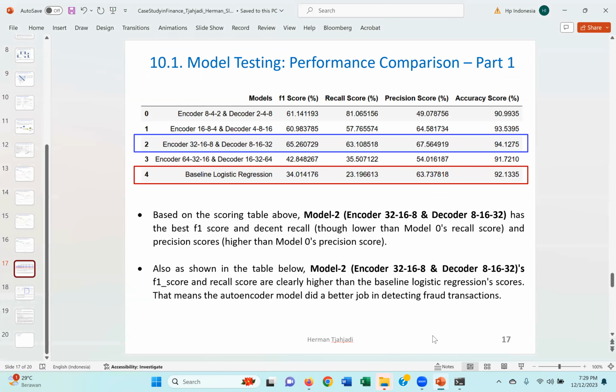So based on the testing with the real test data set, we find that model 2, the one in the blue box, is the best model because it has a very decent F1 score, recall score, and precision score, and also a high accuracy score, much better than the results of the baseline logistic regression.